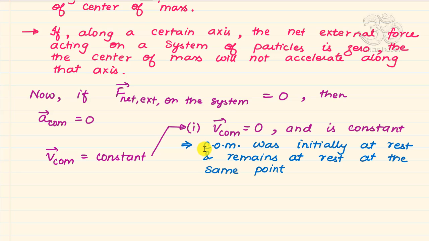And when I say same point, I mean same point in space. So that is also pretty important to know, that we will have an axis system, we will have x, y and z coordinate axes, and there in that coordinate system there will be a point that will be the center of mass, and the coordinates of that point will not change with time.